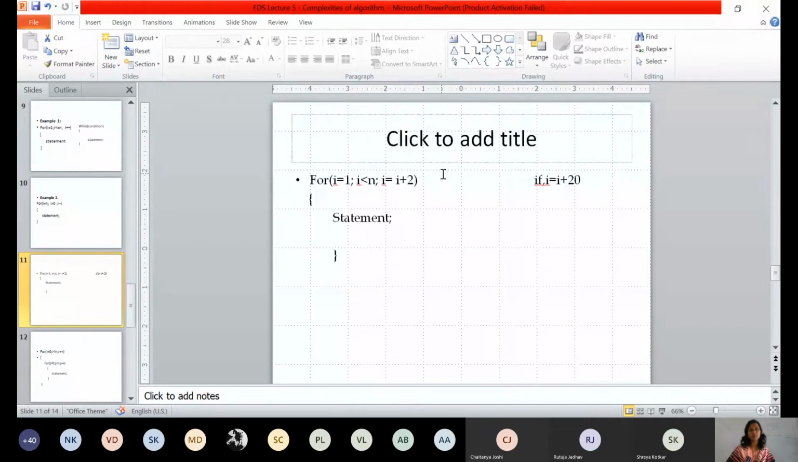What is the complexity of this code? Big O of n divided by 2. Are you getting what I'm saying?